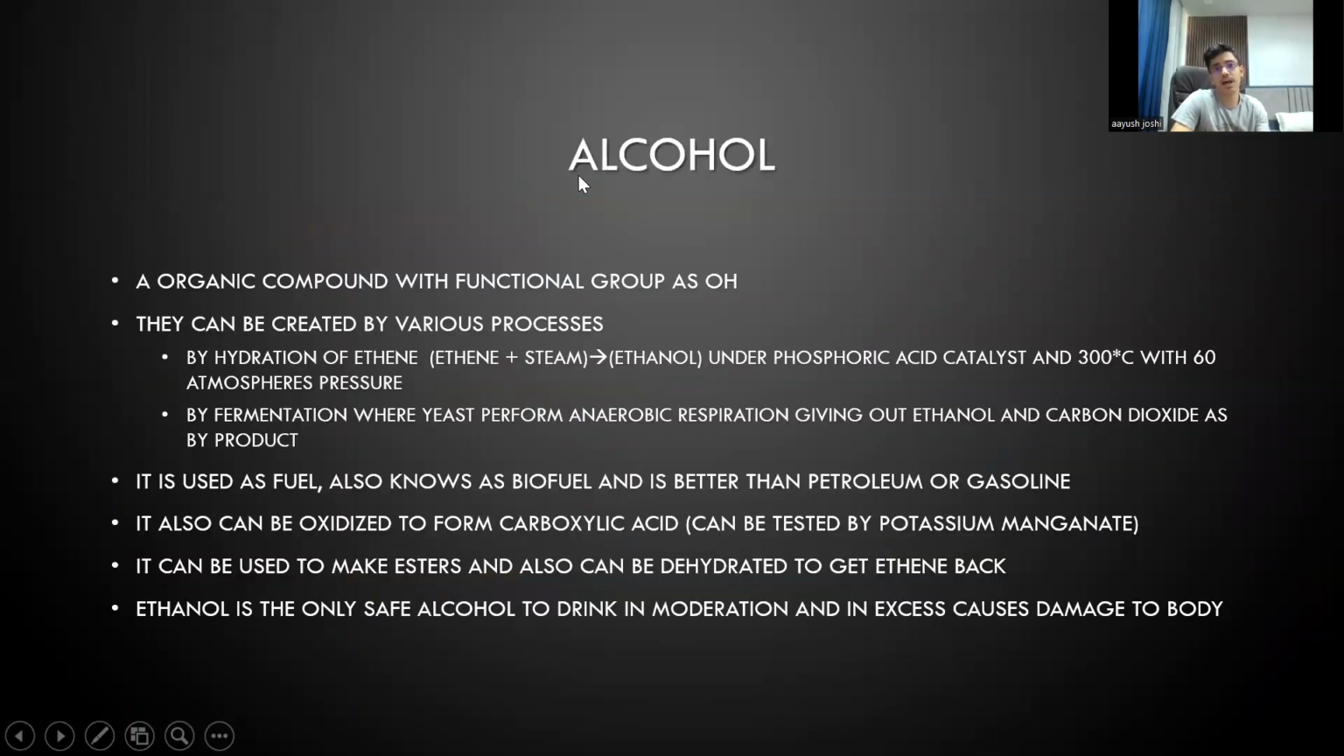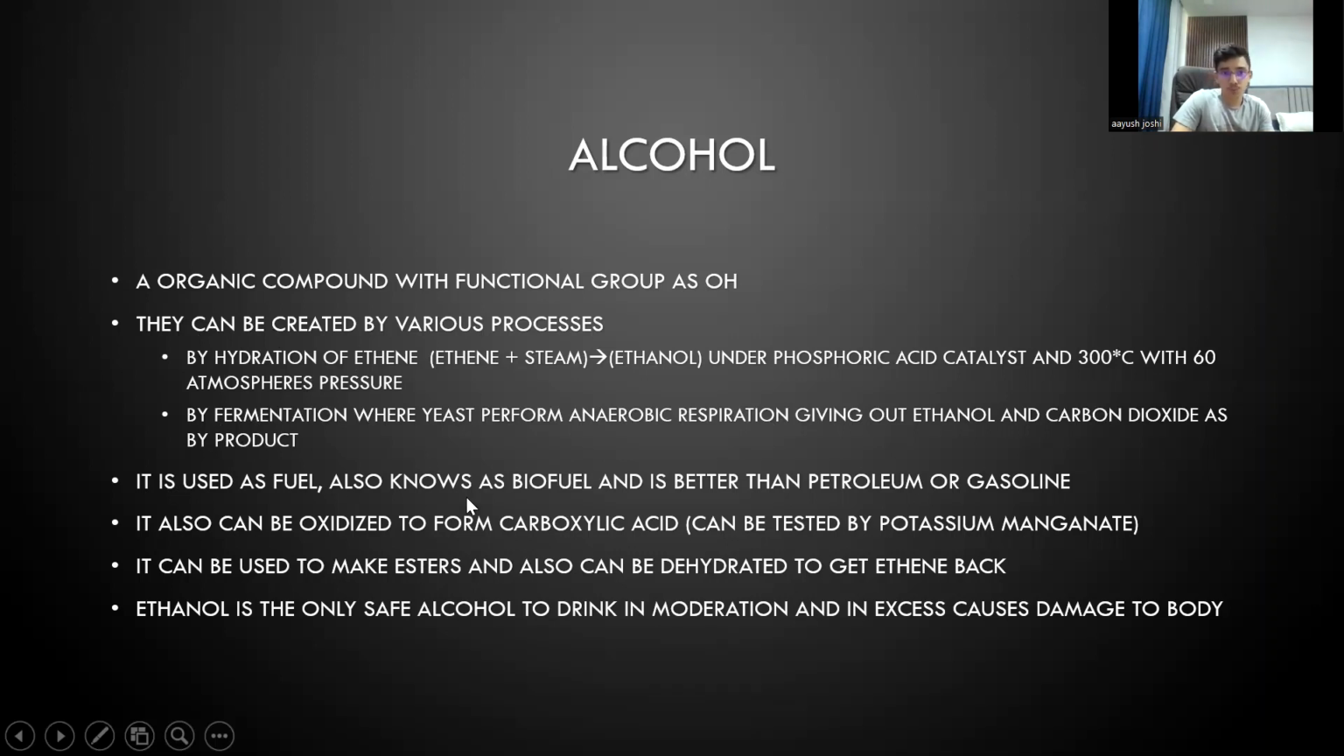Next up, we have alcohols. Organic compounds with a functional group of OH. They can be created by various processes, like I told you before. First up, we have the hydration of ethene, and next we have fermentation, where yeast perform anaerobic respiration, giving out ethanol and carbon dioxide as byproducts.